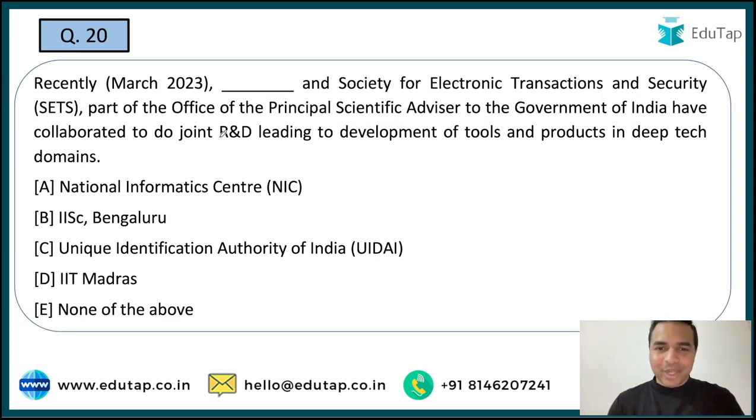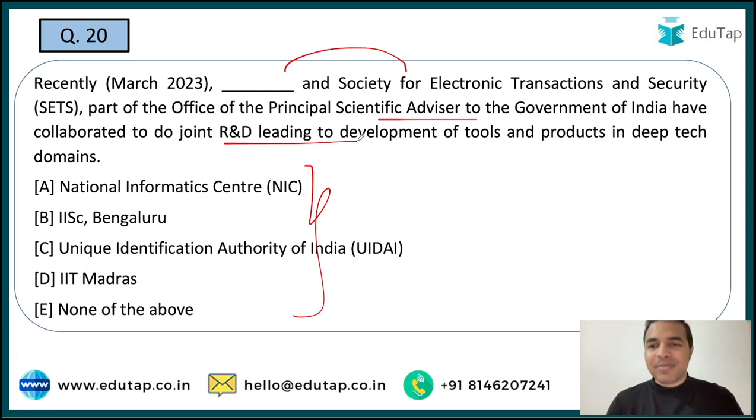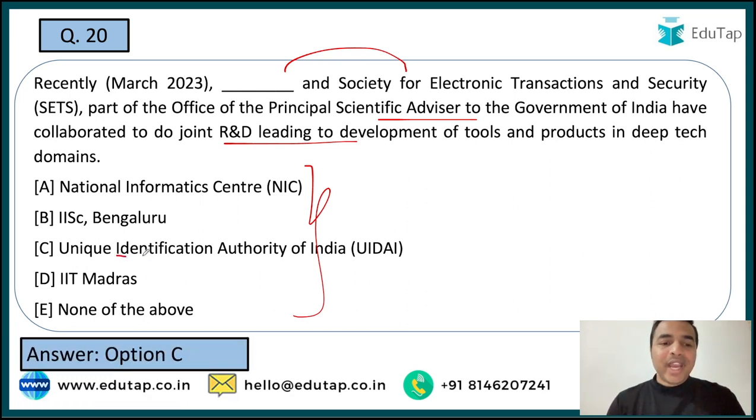Now the next question. Here you are required to tell me the name of the organization which has collaborated with the Society for Electronic Transaction Security, which is a part of the Office of the Principal Scientific Advisor to the government. See guys, these two organizations have collaborated to do a joint R&D leading to development of tools and products in the deep tech domains. So क्या है उस organization का नाम जिसने यहाँ पर collaboration किया है Society for Electronic Transaction Security के साथ, and the name is Unique Identification Authority of India, that is UIDAI.